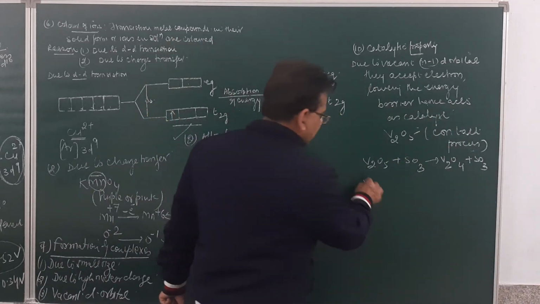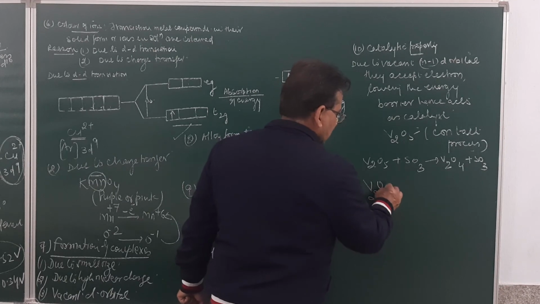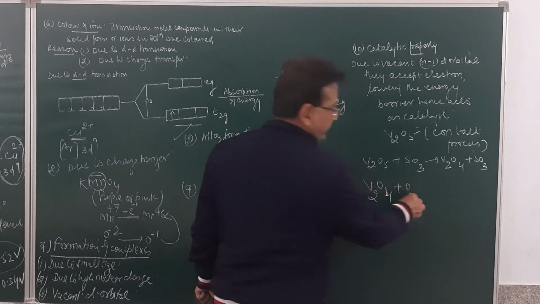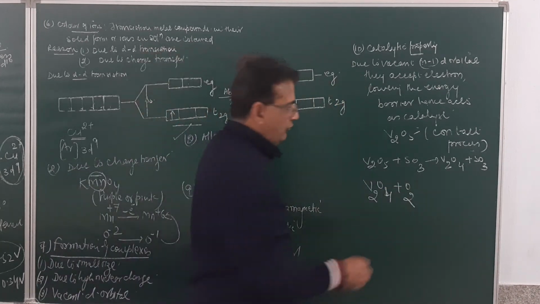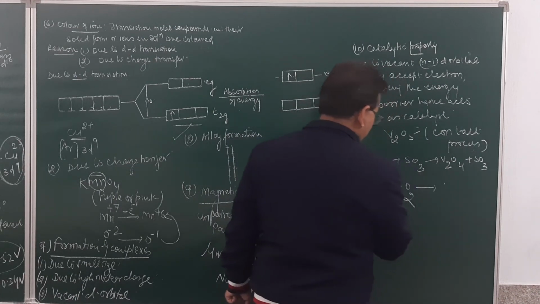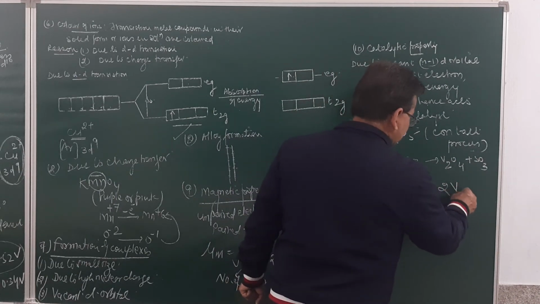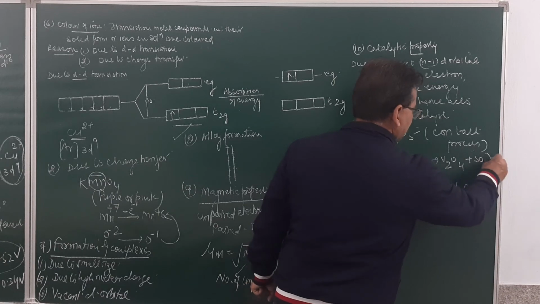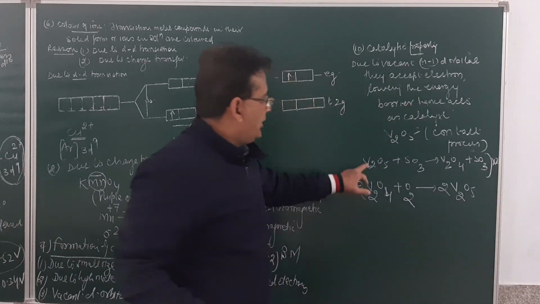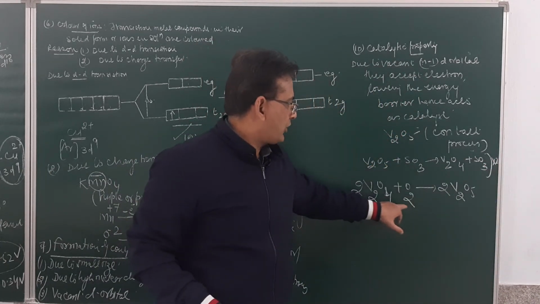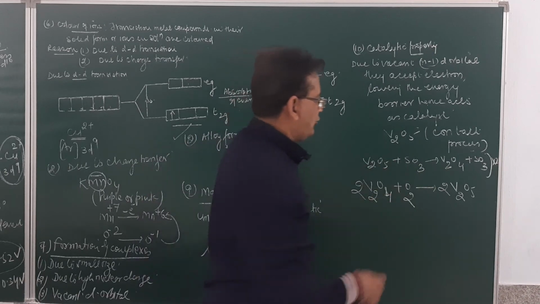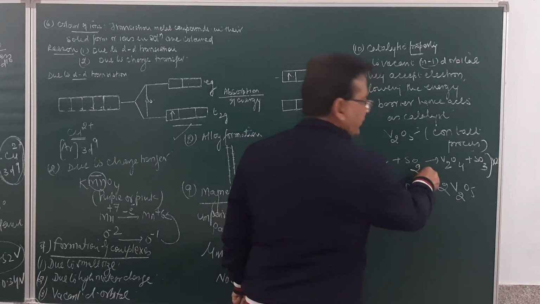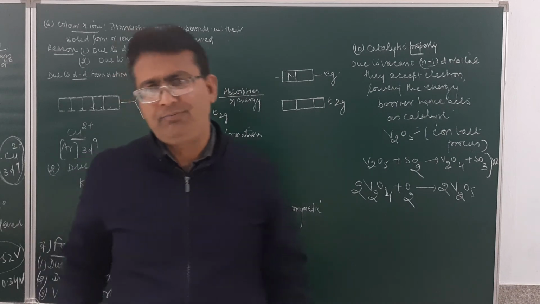This vanadium tetroxide will again combine with oxygen and result in the formation of vanadium pentoxide. Am I clear? So what happened? They convert sulfur dioxide into sulfur trioxide, and the name of the process is called the contact process.